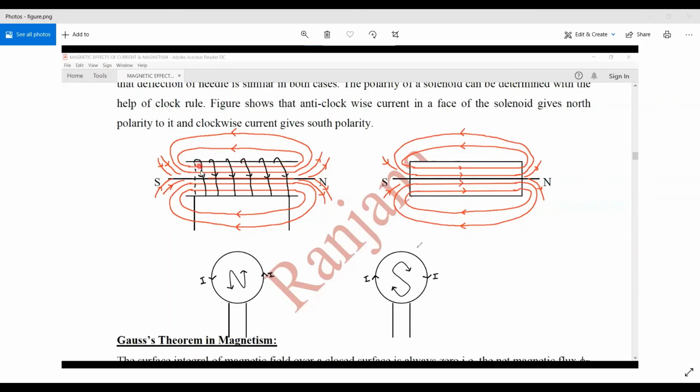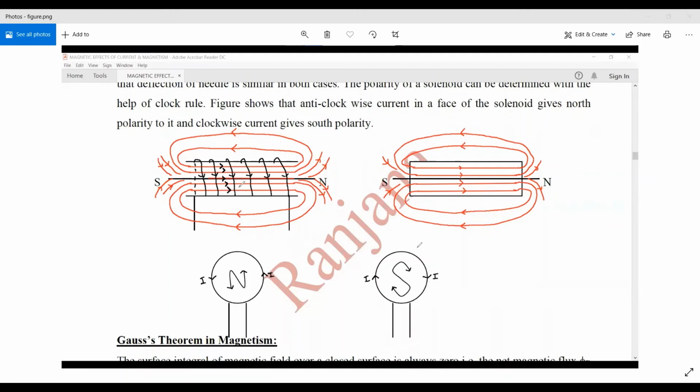Looking from this face, the current is in the clockwise direction, so this face acquires the south polarity, whereas looking from the other face, the current is in the anti-clockwise direction, so this face acquires the north polarity. And the magnetic field lines are similar to that of a bar magnet. That is, outside the solenoid, they are from north to south, whereas inside the solenoid, they are from south to north pole. So the direction of the magnetic field lines inside the solenoid is from south to north, and these field lines are parallel and at equal distance from each other.